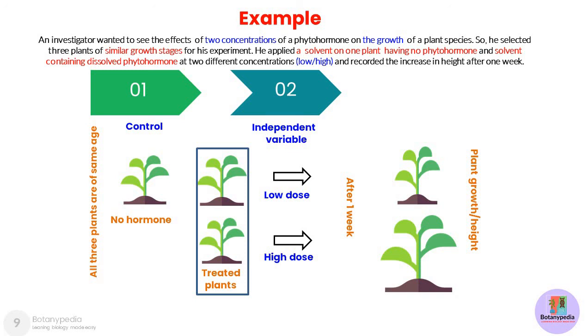So it is controlled by the investigator. And since the plant growth was dependent upon the values of these concentrations, it was the dependent variable. So by changing the concentration of the hormone, there was a change in the plant height. High dose led to more increase in the plant growth. So it is a dependent variable.